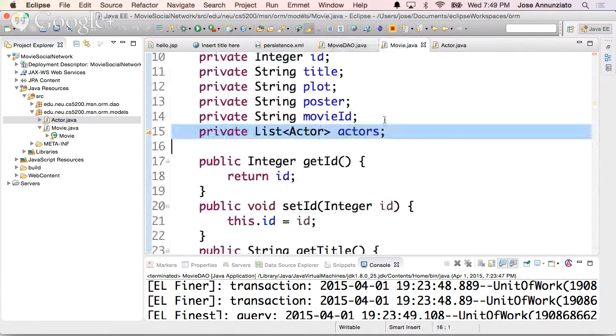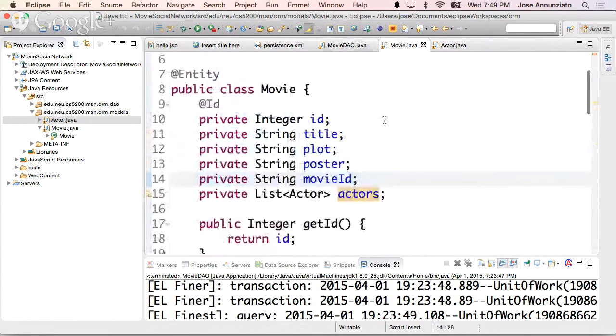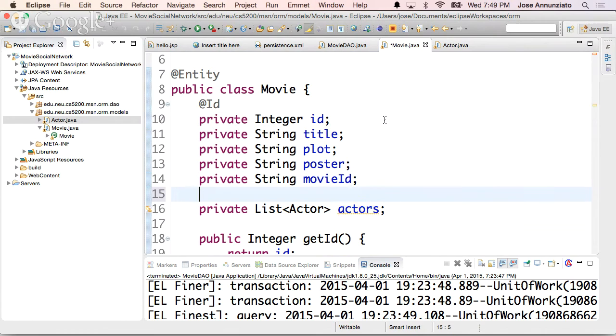So let's go back to the movie. We need to use JPA to say that, hey, you know what? These two things are participating in a one-to-many relationship between actual tables in the back end in the database, right? So what we need to do is to say what part of the one-to-many the movie is participating on. It's participating on the strong side, the one side, yes? Whereas the actor is participating on the many side, correct? So we need to annotate this.